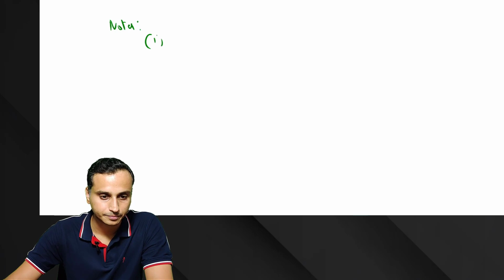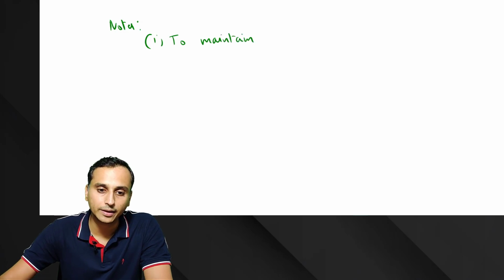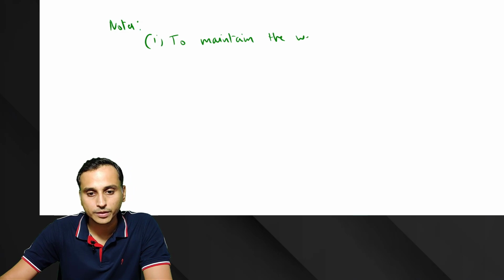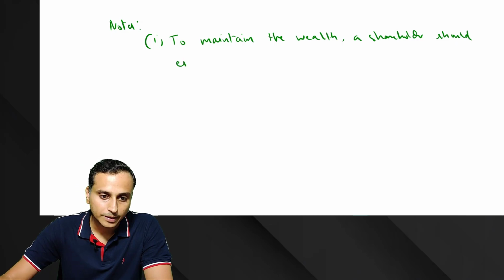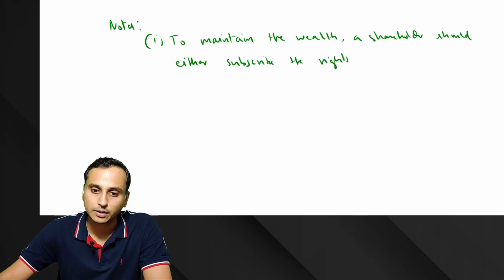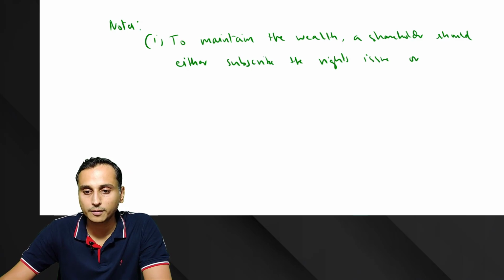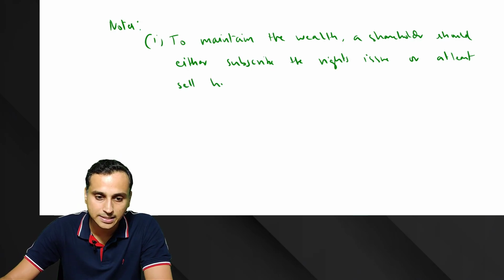So first one, to maintain the wealth, a shareholder should either subscribe to the rights issue, or at least, if he's not subscribing, sell his rights.